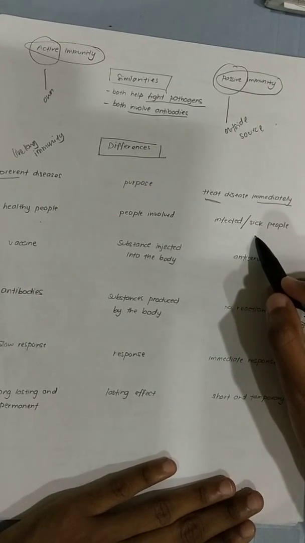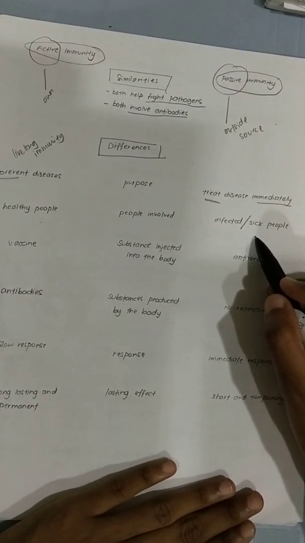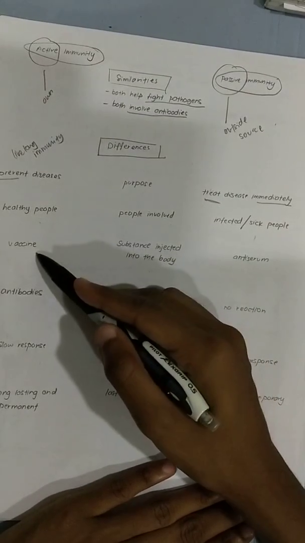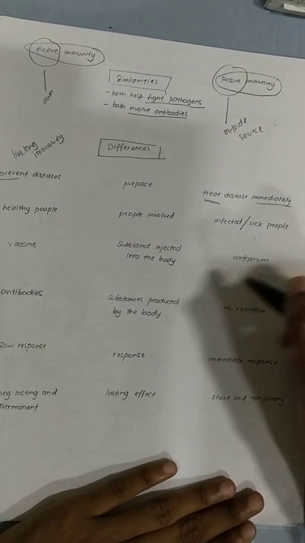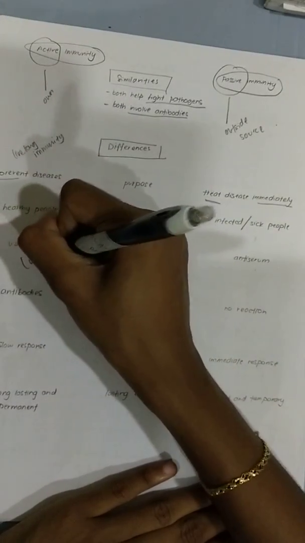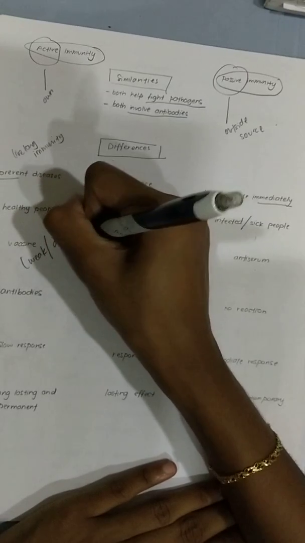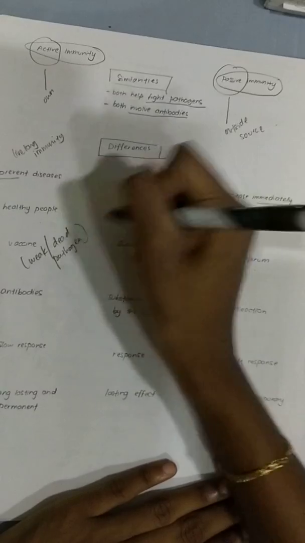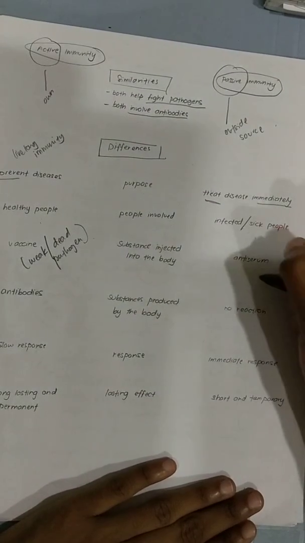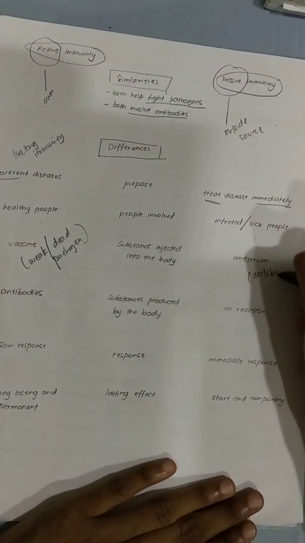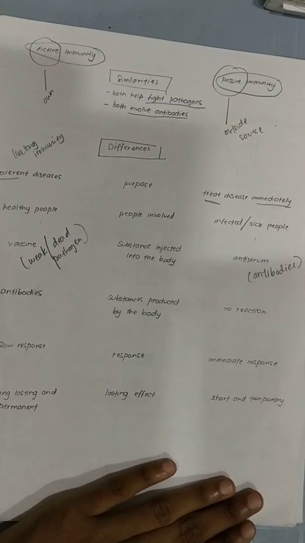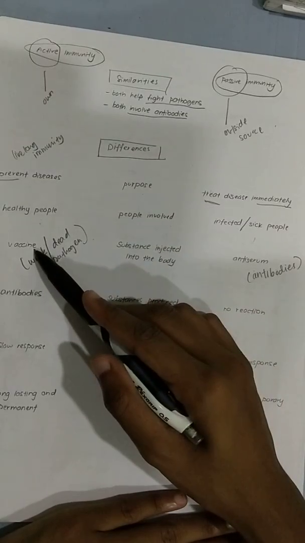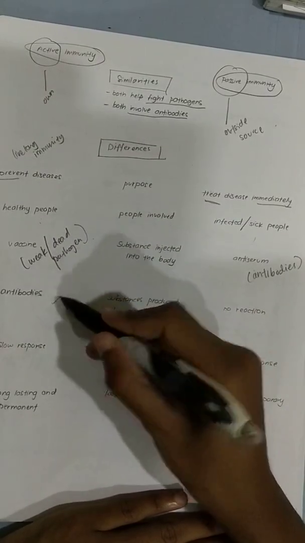Only when I get a snake bite, then I need the injection. If not, I don't need it. What is the substance being injected in the body? This is vaccine. This will be anti-serum. What is vaccine again? It's a weak or dead pathogen. What is an anti-serum? It's actually antibodies. The substance produced by the body: the moment I put in vaccine, my body will produce the antibodies.